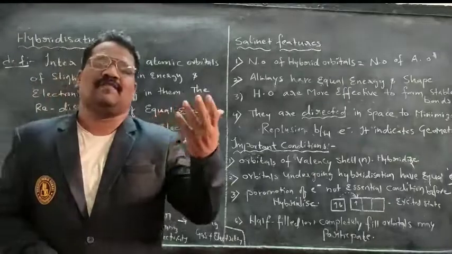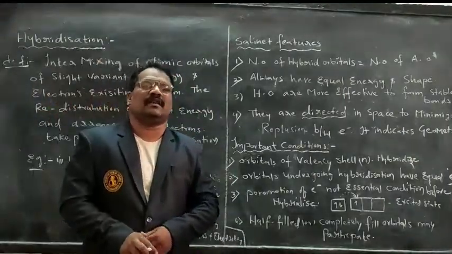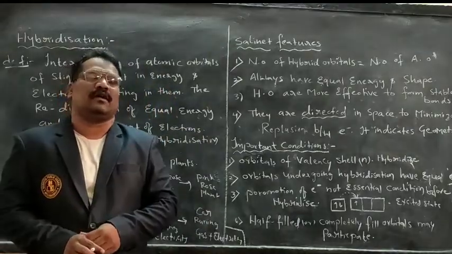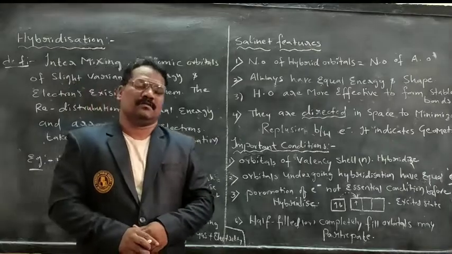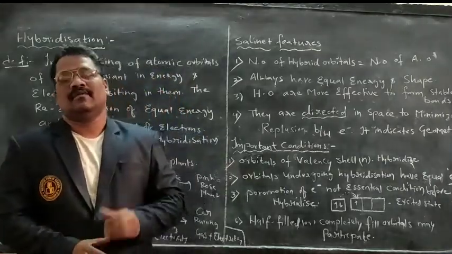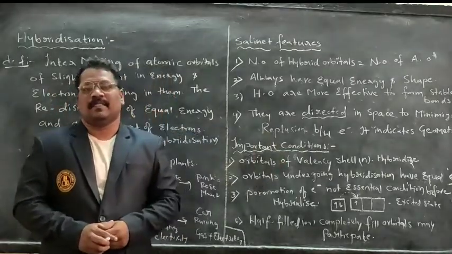Similarly, let me give an example in the technological field. We have different types of vehicles running. Take two cars. One car is running with gasoline. Take another car which is running with electricity.